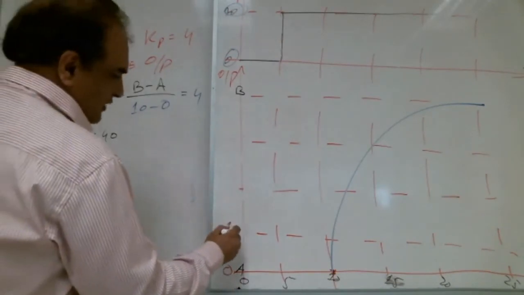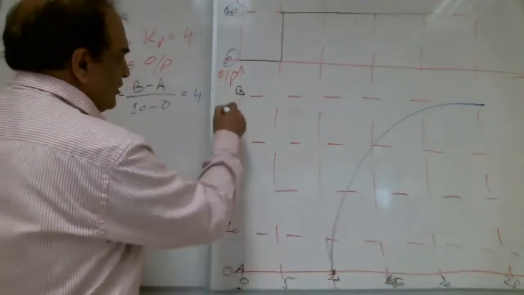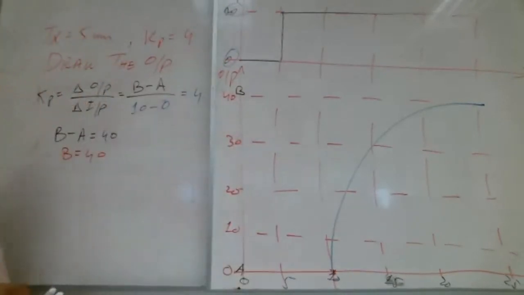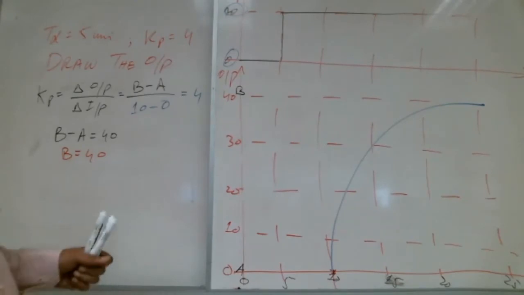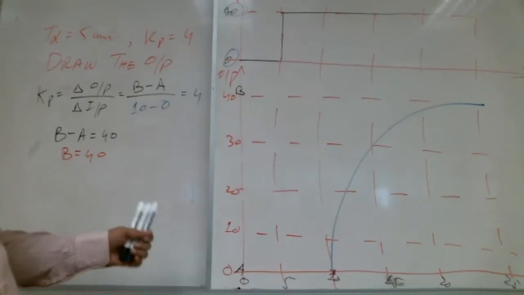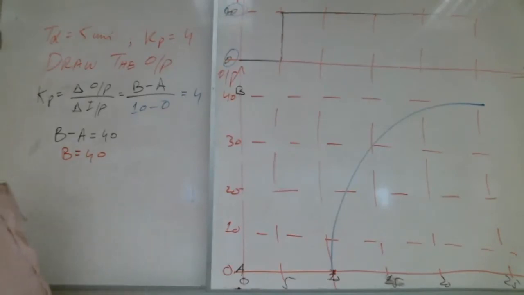So 0, 10, 20, 30, 40. If it is not given, you can choose. If it is given, then you have to take that.